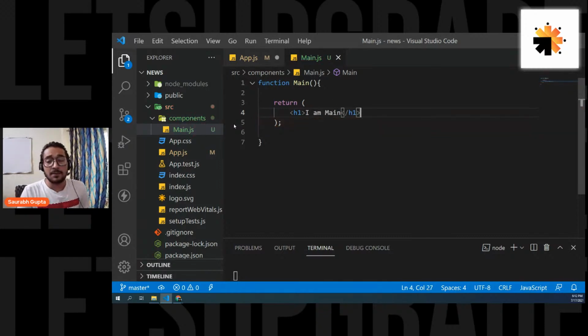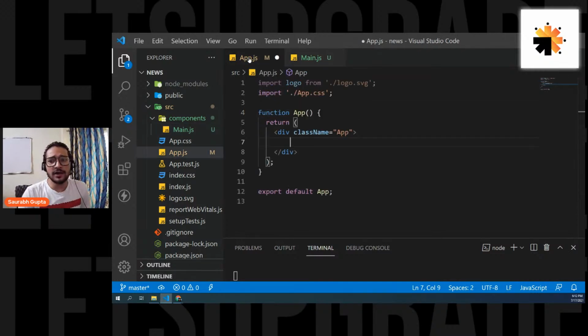Save it. But now this component will not be visible, right? Because only whatever component is included in the App component is visible. That means whatever component you create, it doesn't matter, you have to include it in the App component, because the App component is the only component that is displayed, loaded or rendered in the browser. So all other components that you create, you have to directly or indirectly include in the app, right?